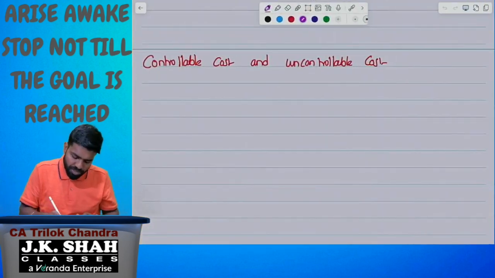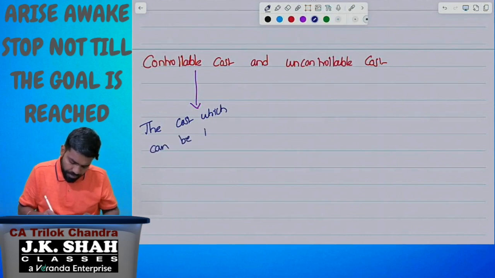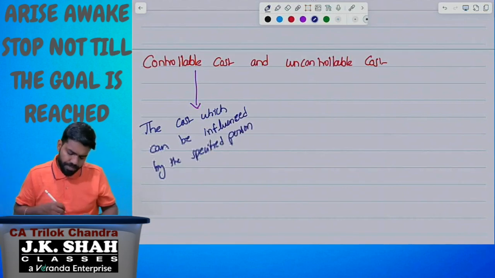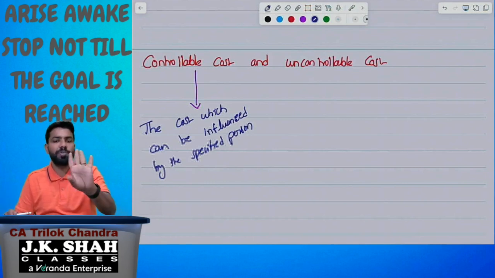What is controllable cost? The cost which can be influenced by a specified person is called controllable cost.